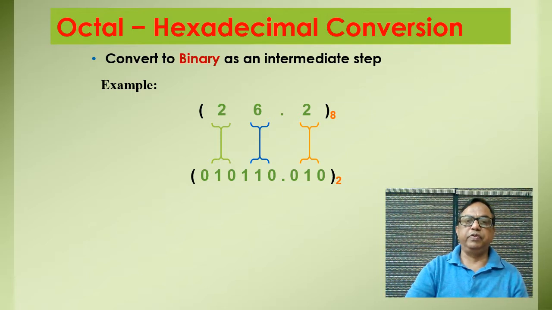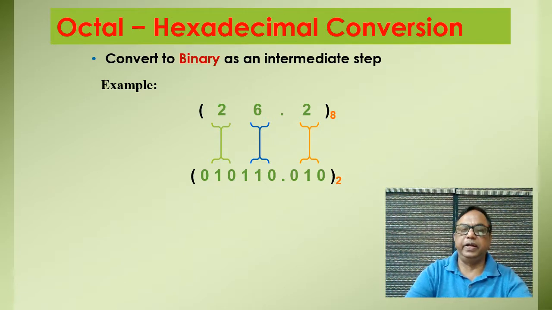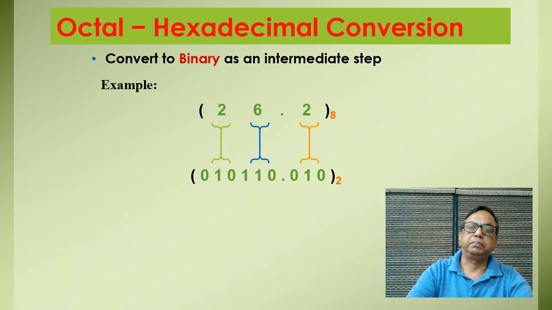So we convert the octal number to binary. Each digit of octal number is replaced by 3 bits of binary and you see we got the binary conversion of octal number. Now again we want to convert this binary number into hexadecimal, so we make pair.